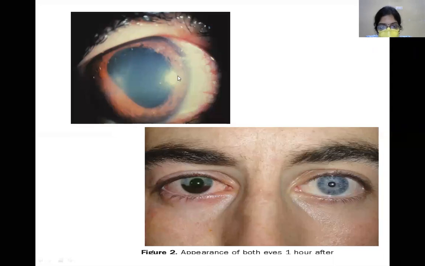Here the pupil is slightly irregular, as well as there is dilatation of the pupil. Here also you can see this was a case of blunt trauma. Here you can see there is a hyphema in the eye, as well as the pupil is larger in size or has undergone traumatic mydriasis in comparison to the other eye which was normal.